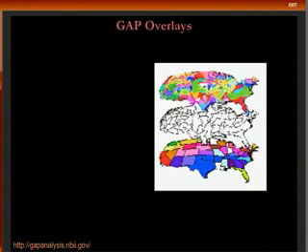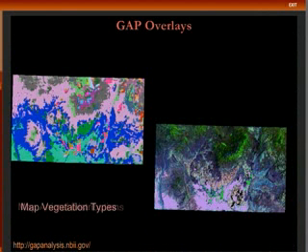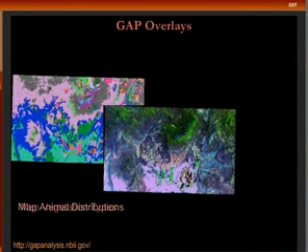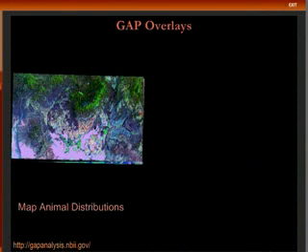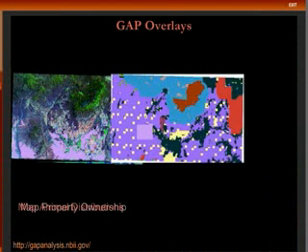The GAP process overlays three types of data. First, the vegetation types are identified by satellite imagery. Second, superimpose on that map another map of various animal distributions. And finally, superimpose on those maps property ownership.